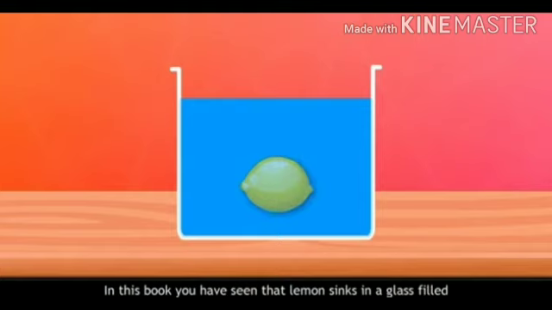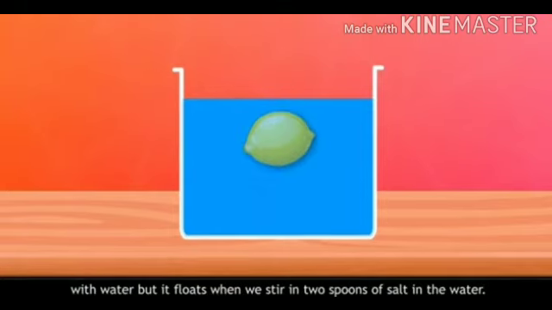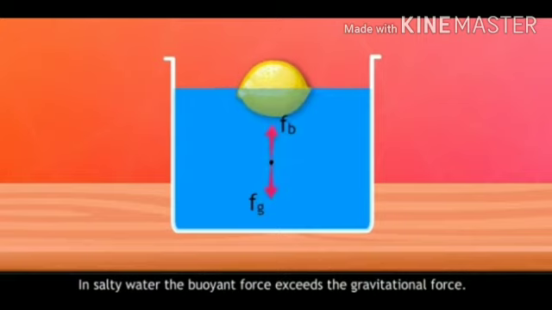In this book, you have seen that a lemon sinks in a glass filled with water, but it floats when we stir two spoons of salt in the water. In salty water, the buoyant force exceeds the gravitational force.